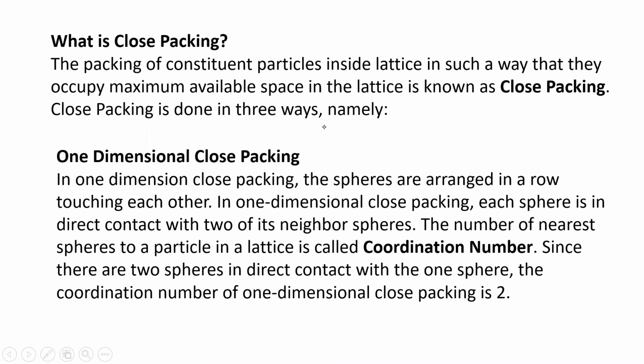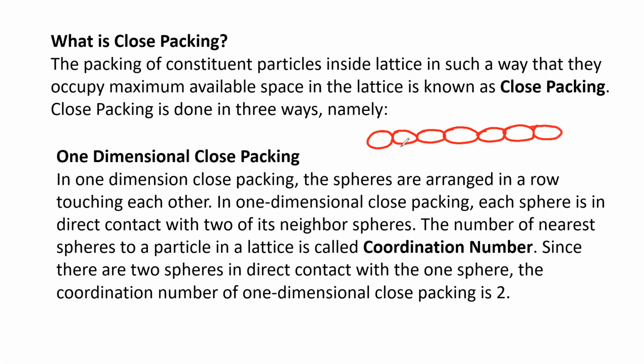So we have one-dimensional close packing. In one-dimensional close packing, the spheres are arranged in a row touching each other, just like this. I'll draw it. You can see here, this is called one-dimensional. The concentric spheres will touch like this in a row. Here we are unable to draw concentric spheres. Concentric means same size. It's very difficult to draw same size spheres by hand, so I'm just giving you an example. This is called one-dimensional close packing in a row.